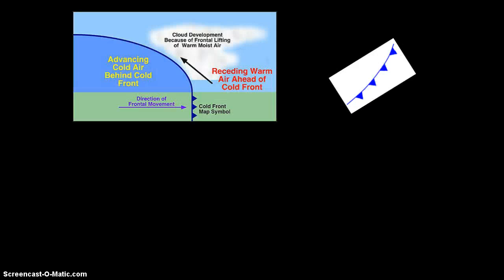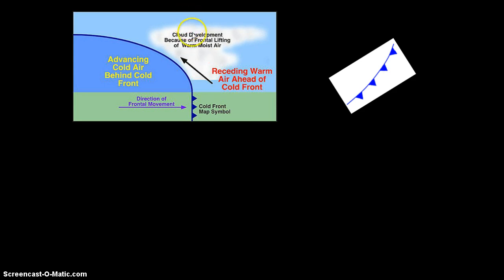Now there are specific types of air masses and fronts. We learned that there are the different air masses, maritime tropical, maritime polar, continental tropical, continental polar, but we also have specific types of fronts, so when two air masses run into each other. One of those is called a cold front, and so here there's the direction the front is moving, so it's moving in this direction, and there's a large pocket of cold air which is going to overtake the warm air, and so the warm air is going to get forced up.